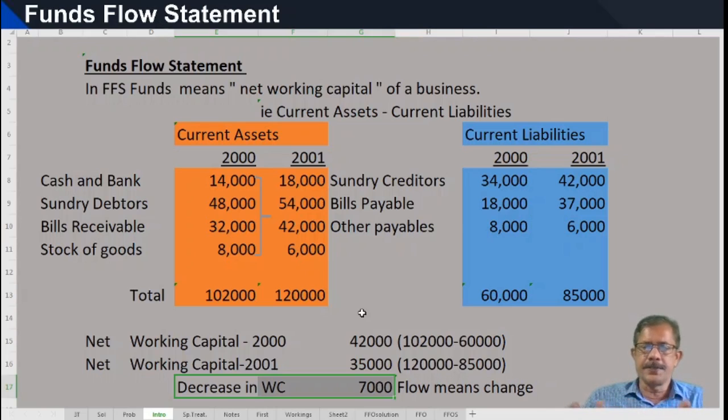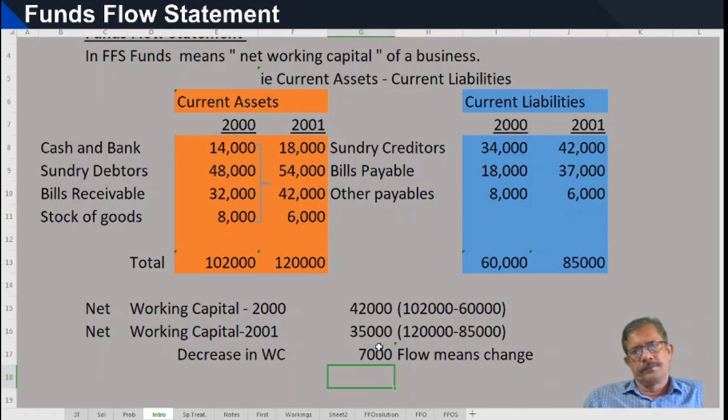It has a balancing effect. Sources are there, applications are there, and the difference is treated as either increase or decrease in working capital. And we will study how this working capital changes.